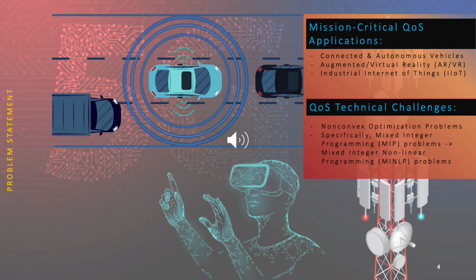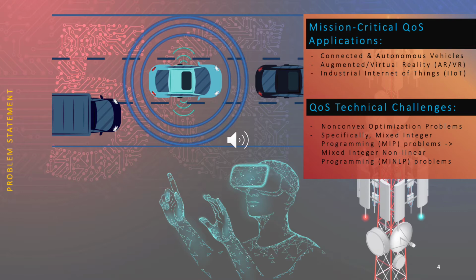Some examples of mission-critical quality of service applications include connected autonomous vehicles, ranging from driverless cars to drones, augmented virtual reality, ranging from surgical training to engineering, industrial Internet of Things, ranging from industrial control systems to communication systems.